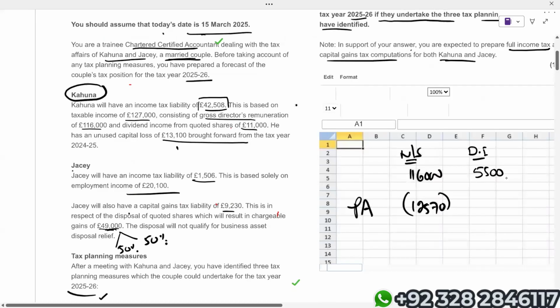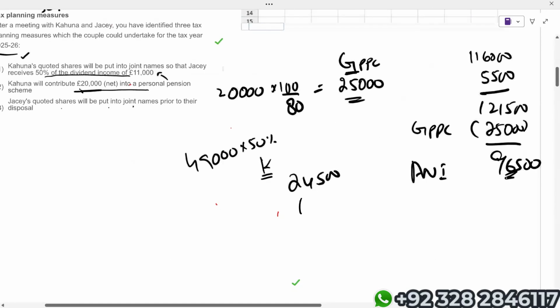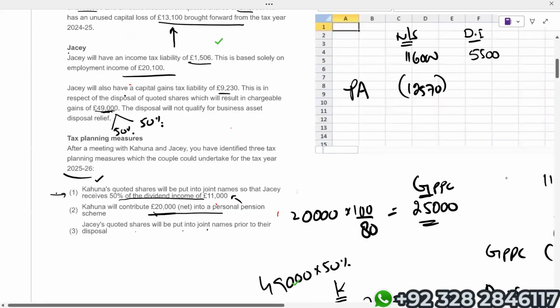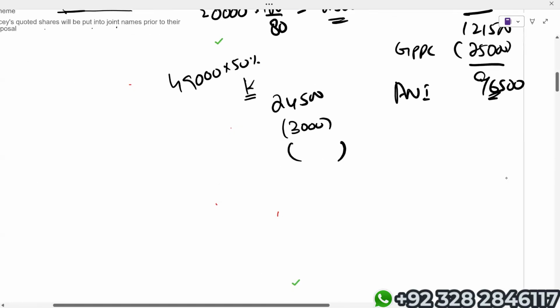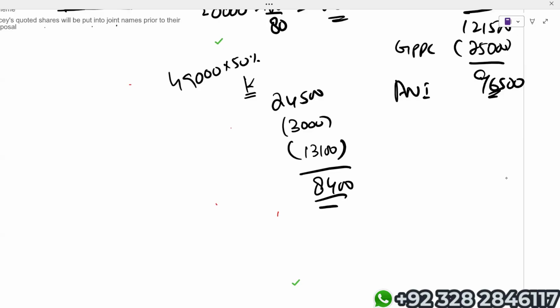So 24,500 capital gain will be with Kahuna. Kahuna does have brought forward capital losses. But first we have to utilize the current year annual exempt amount, which is 3,000. After that, we'll utilize the brought forward capital loss, which is 13,100. So here comes the taxable gain: 24,500 minus 3,000 minus 13,100. Taxable gain is 8,400, and we'll apply 24% on this.